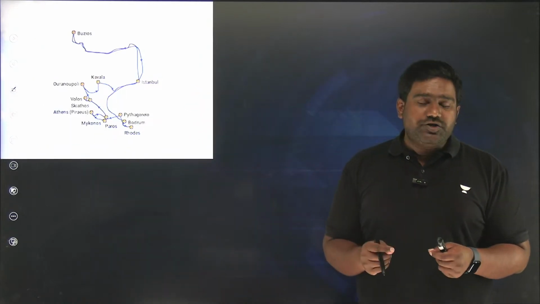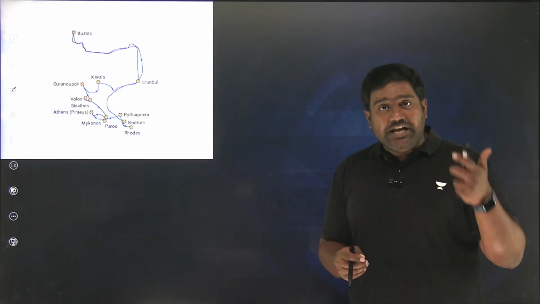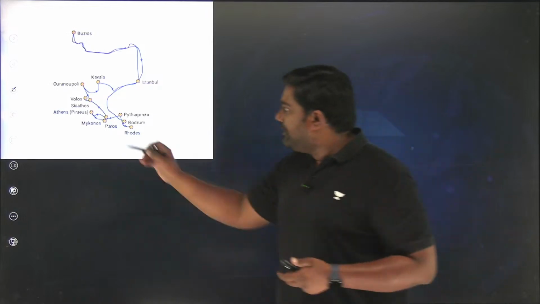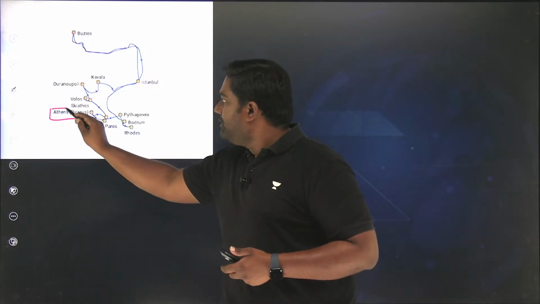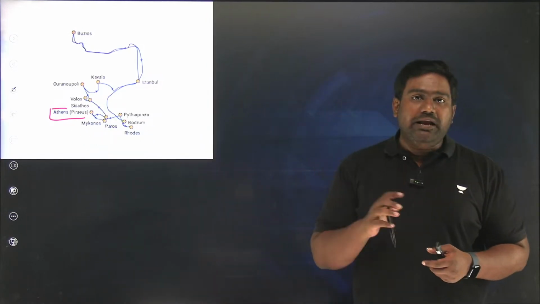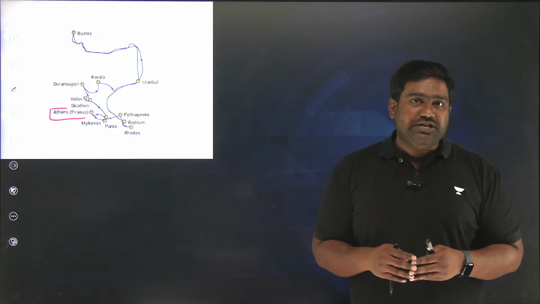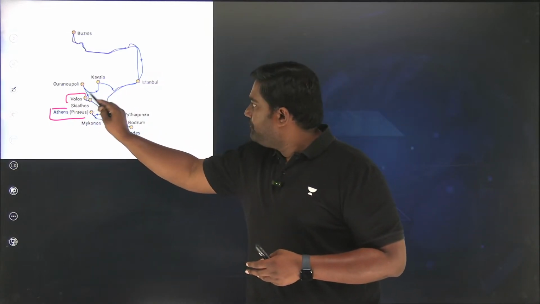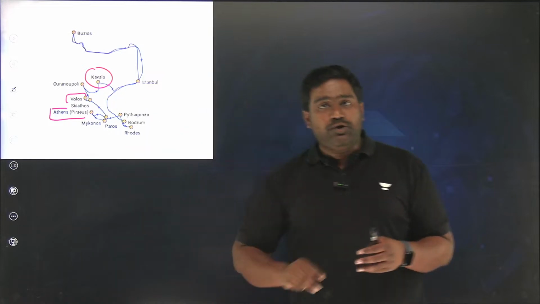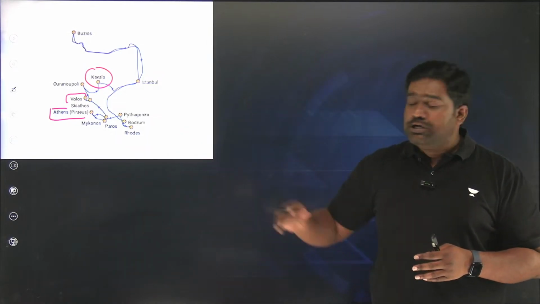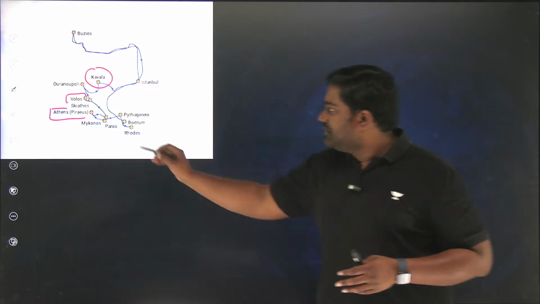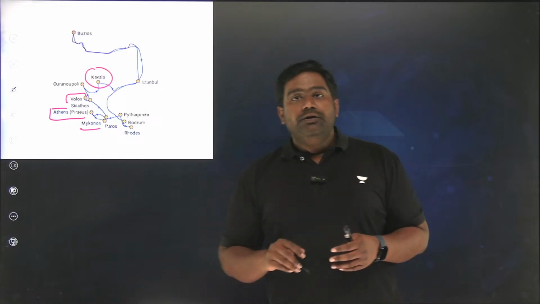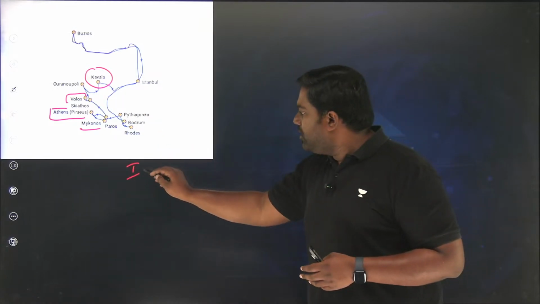that Greek ports have been relevant since ancient times. For example, you might have heard about the Piraeus port, which has been an ancient link between India and the Greek civilization. So there are important ports like Volos over here, Kavala over here. You need to know the names and locations of these ports. So please mark the locations. Mykonos over here. So the IMEC corridor can link with these projects.